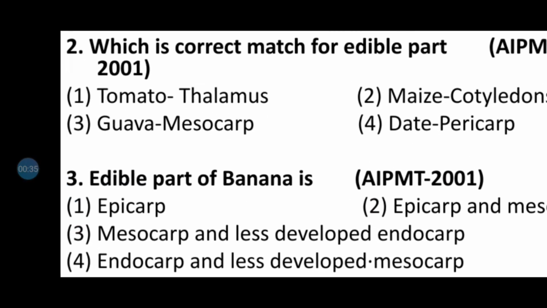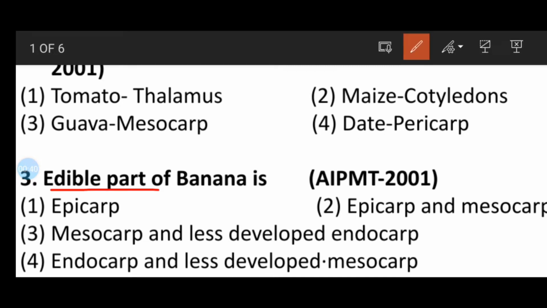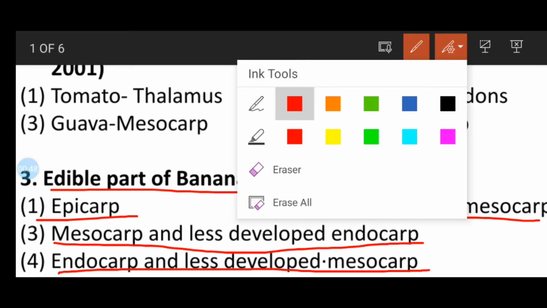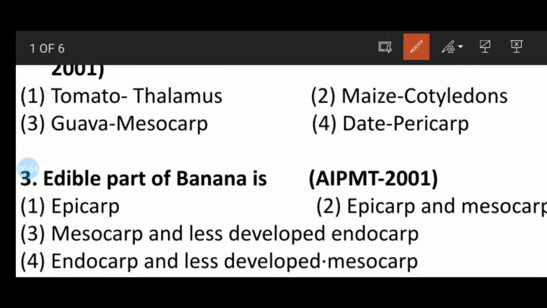Question number 3, this is also an important question. The edible part of banana is option 1 epicarp, second epicarp and mesocarp, third mesocarp and less developed endocarp, fourth endocarp and less developed mesocarp. So here the correct answer will be the mesocarp and less developed endocarp, which is the edible part of banana.